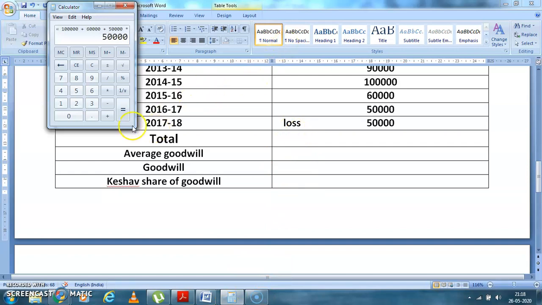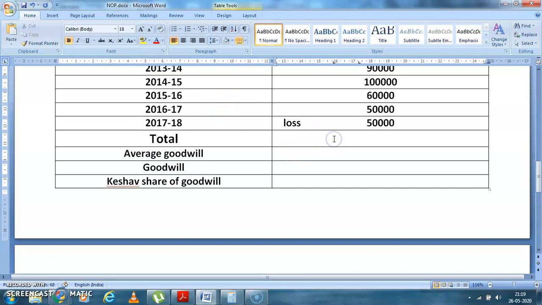Loss will be minus. 90,000 plus 1 lakh is 1 lakh 90,000, plus 60,000, plus 50,000, minus 50,000. So the total is coming to 2,50,000.